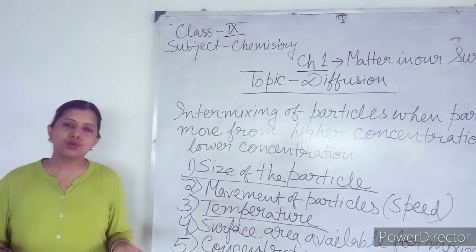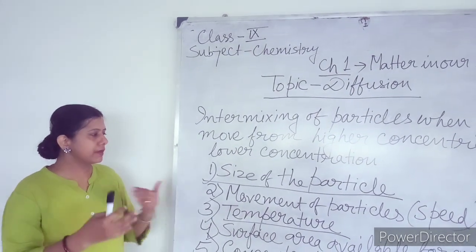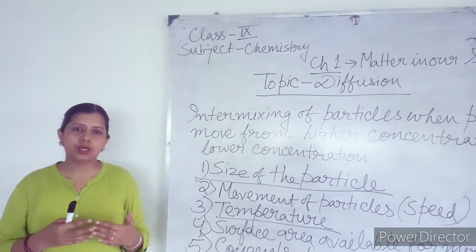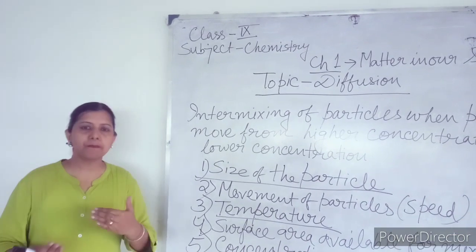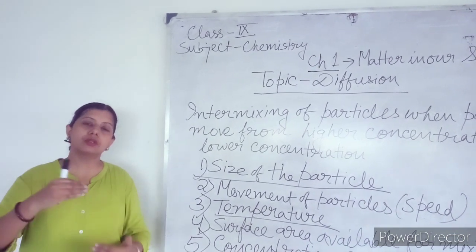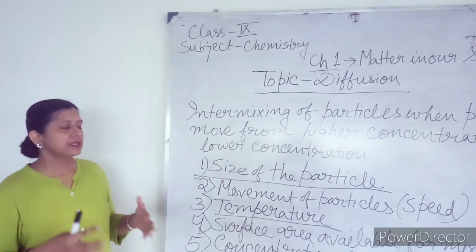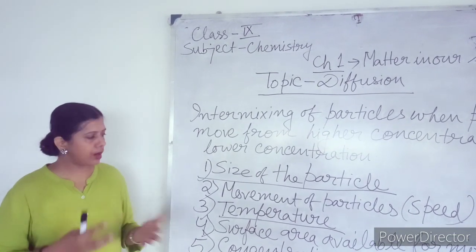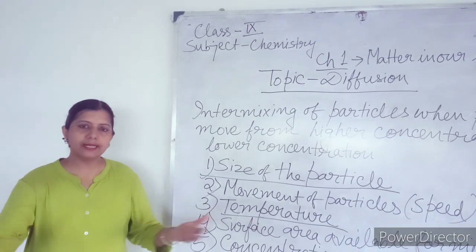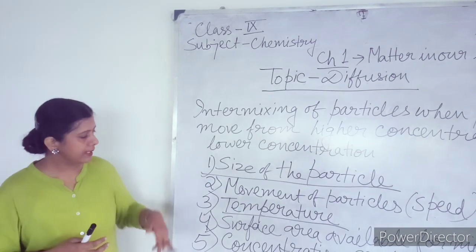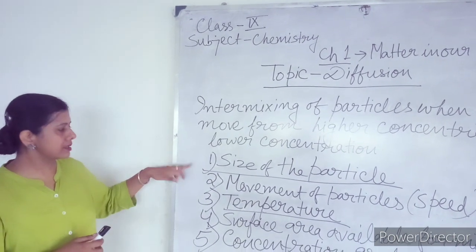Sometimes you may see that intermixing of particles is occurring faster, while the same particles mixing in some other case are lower in speed, or you are unable to find the same result. So it depends upon these factors.